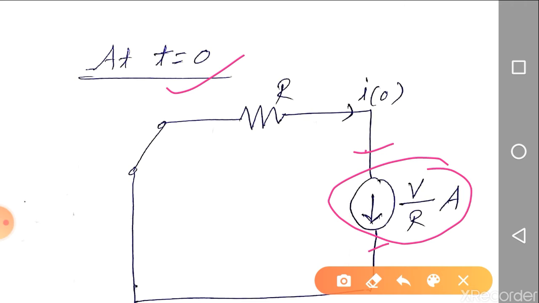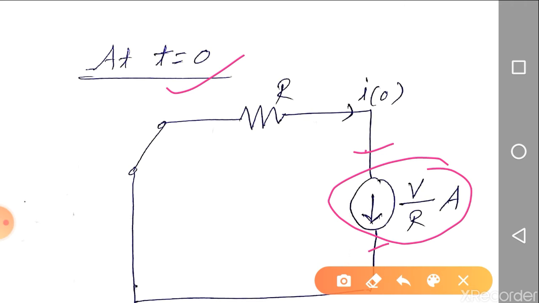Why is it a non-zero initial condition? Because the switching is happening at t equal to 0. So before the switching instant, that is at t equal to 0 minus, the current flowing through the inductor will be non-zero. That's why it is a non-zero initial condition.